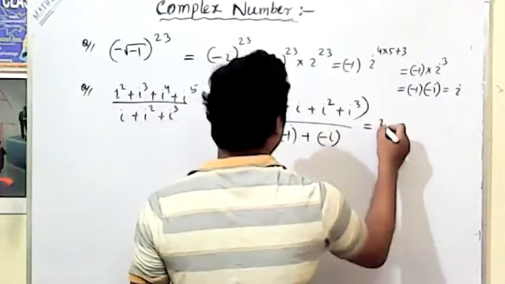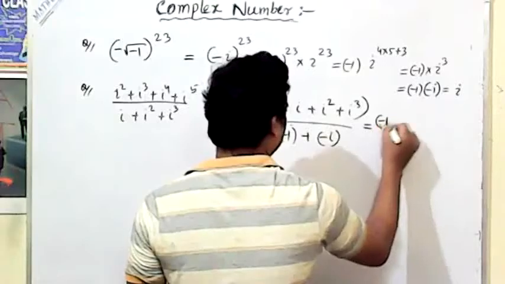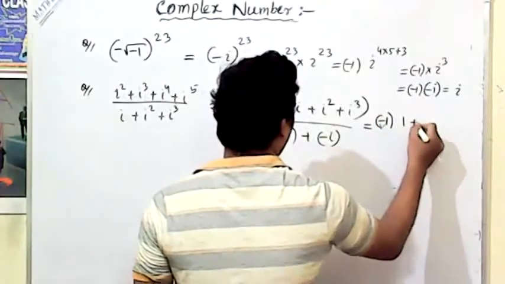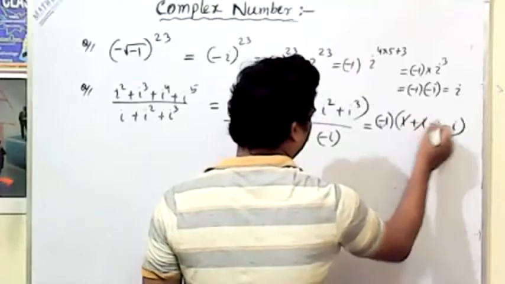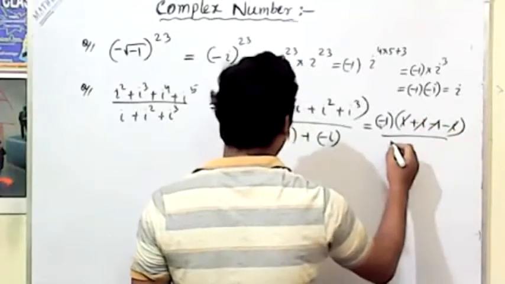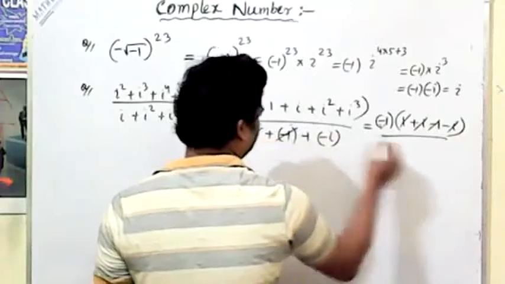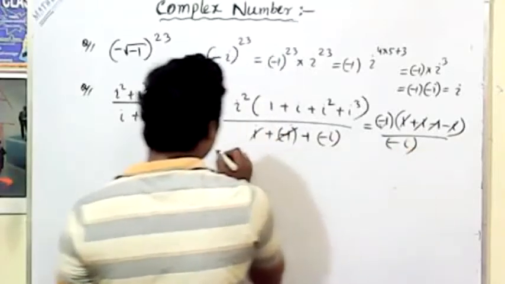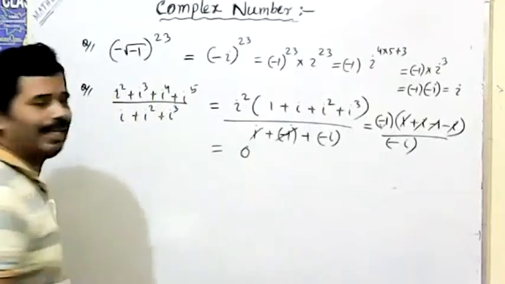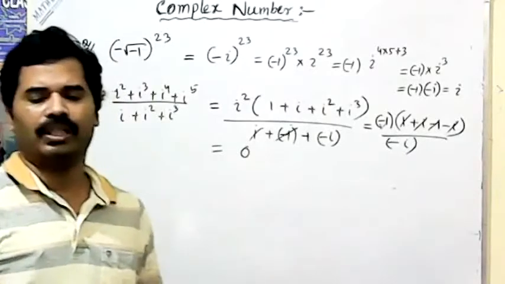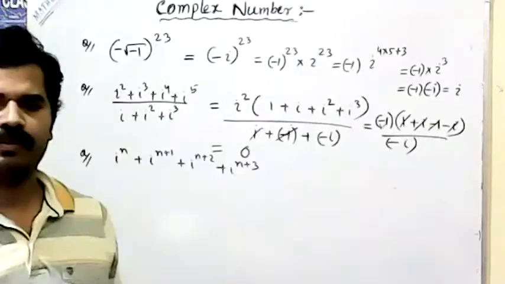That means 1 plus i minus 1 minus i. Now put the value, that is 1, that is minus i. That means the 0 comes. So the total result is 0.